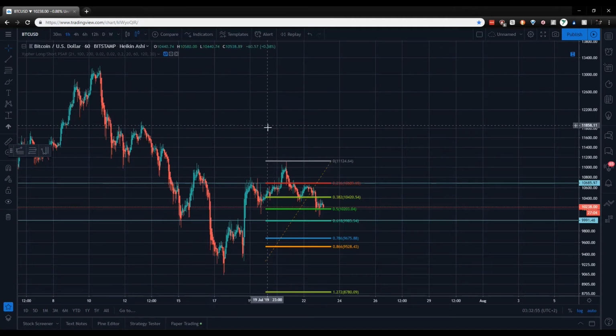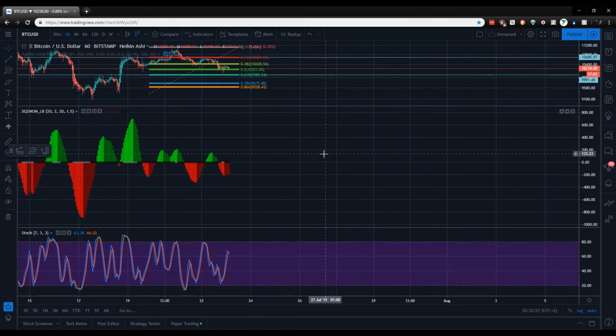But we can see that on the 1 hour, on the indicators we have a higher low and this is a lower low, but the indicator says that this is a bullish divergence because we got a lower low, but the indicator says that the trend is bullish.